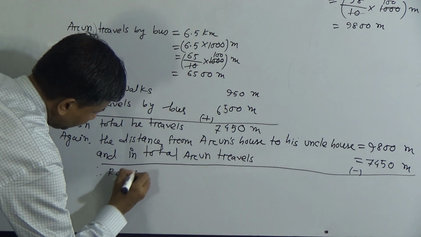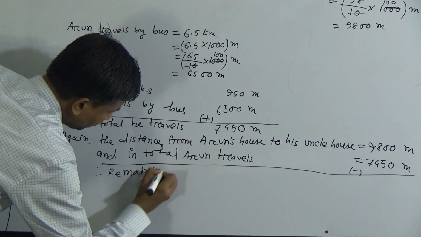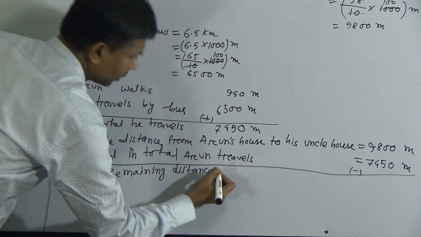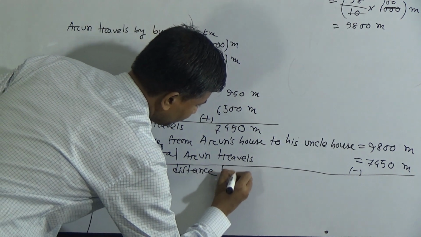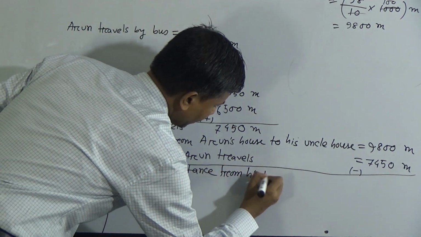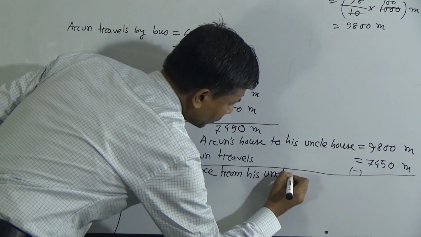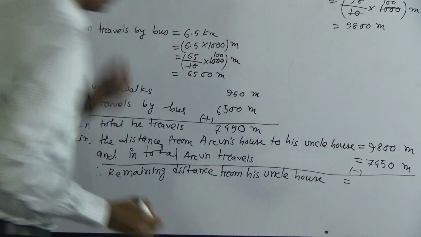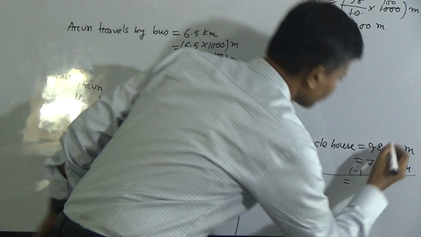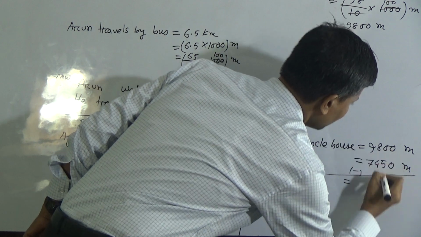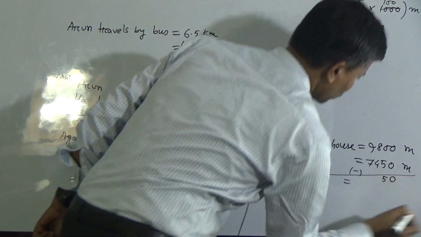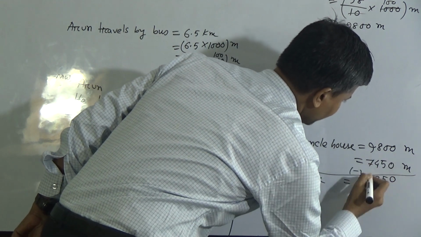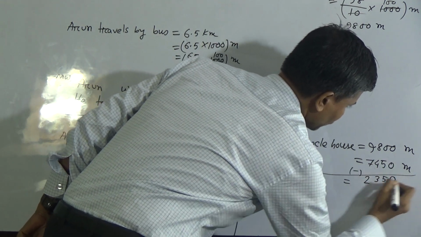the remaining distance from his uncle's house is, subtract now, 0, 5, we have 1, 5, 8 minus 5 equal to 3, 9 minus 7 equal to 2.